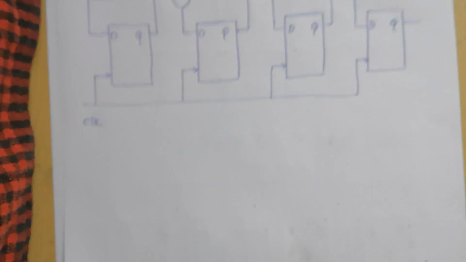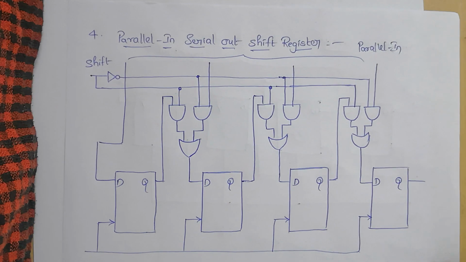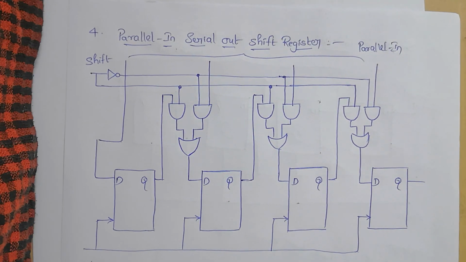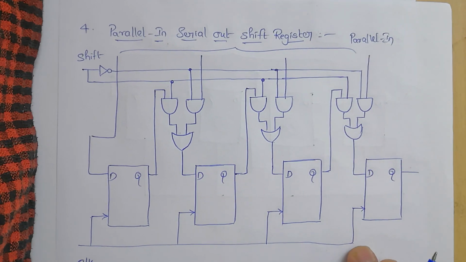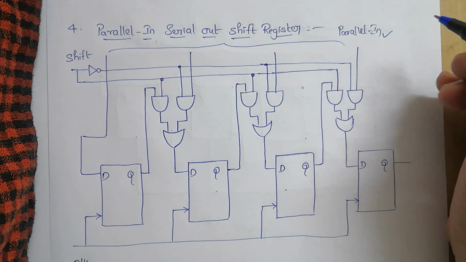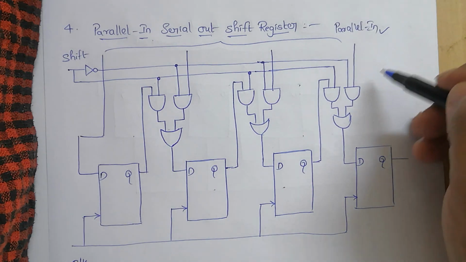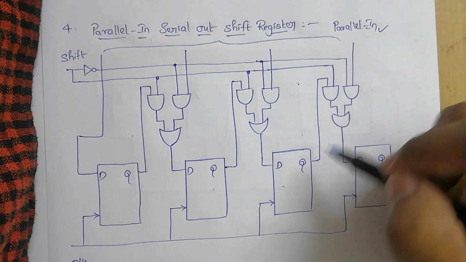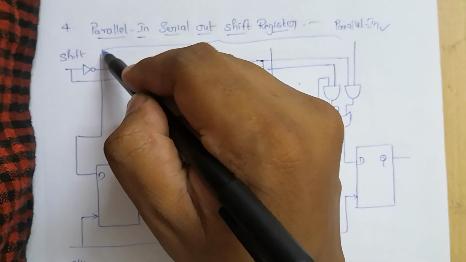Okay, and the fourth one. What is the fourth one? The fourth one is parallel in serial out shift register. In this type of shift register, which allows parallel input, that means the data is given separately to each flip-flop and in a simultaneous manner.